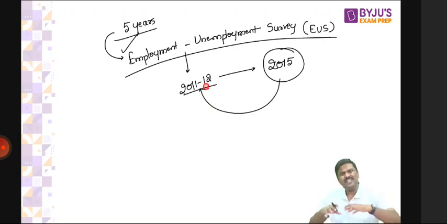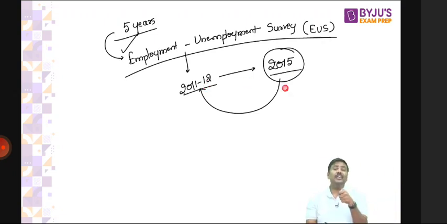And do you think the economy is so stagnant? No, the economy is very dynamic. What the situation was in 2011 and 12 would have already changed by 2015. The kind of labor required would have changed, the kind of skill sets would have changed, and the kind of industry growing at a faster pace could be something else. So because the economy is so dynamic, you should not make a policy based on outdated data.